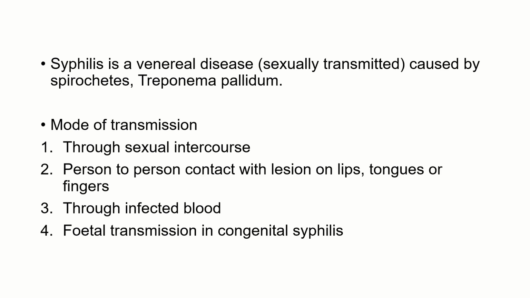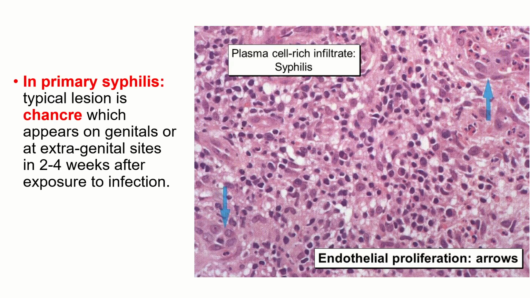Coming to the next topic, syphilis. Syphilis is a venereal disease, meaning it's a sexually transmitted disease which is caused by the spirochete Treponema pallidum. The mode of transmission of this disease is through sexual intercourse. It can transfer from person to person with lesions on the lip, tongue or finger. It can transfer through infected blood. That's why whenever we are getting blood for donation, we always do a VDRL test to rule out syphilis, because that is one of the modes of transmission of the disease. Then it can transfer from mother to the fetus. At that time it is called congenital syphilis.